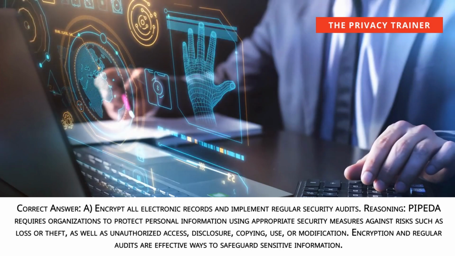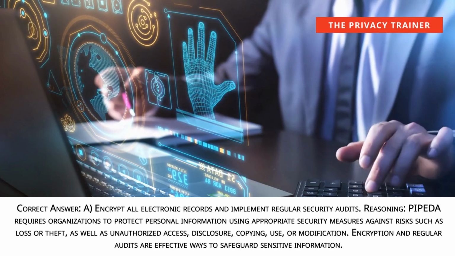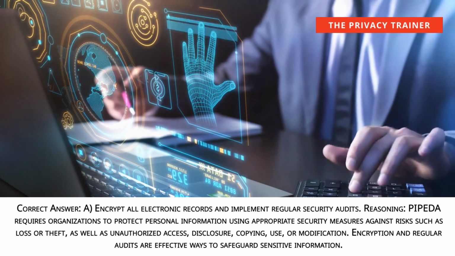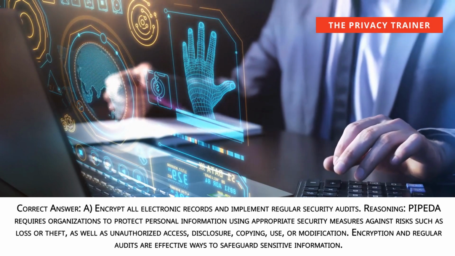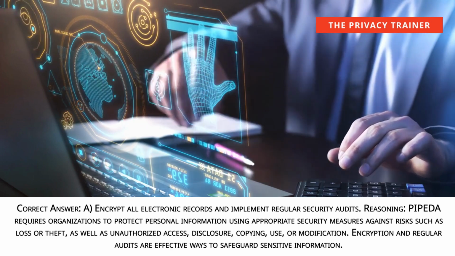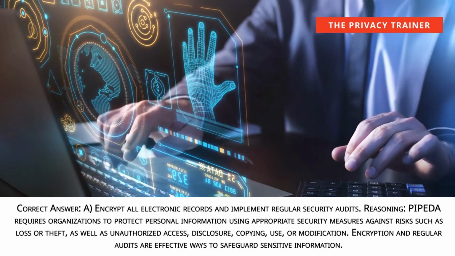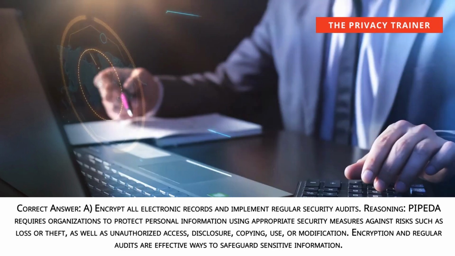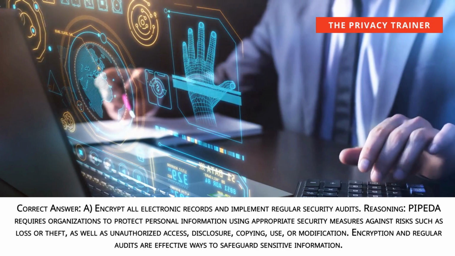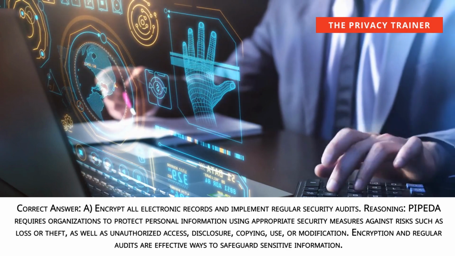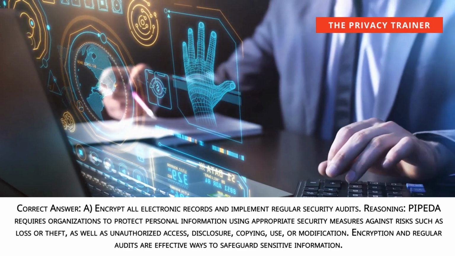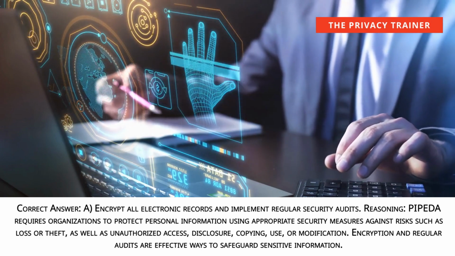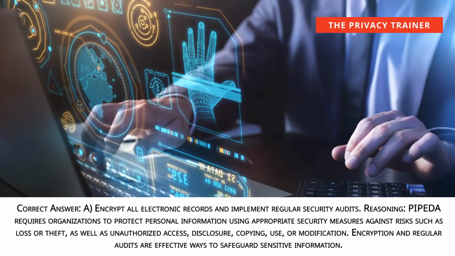Correct answer: A. Encrypt all electronic records and implement regular security audits. Reasoning: PIPEDA requires organizations to protect personal information using appropriate security measures against risks such as loss or theft, as well as unauthorized access, disclosure, copying, use, or modification. Encryption and regular audits are effective ways to safeguard sensitive information.